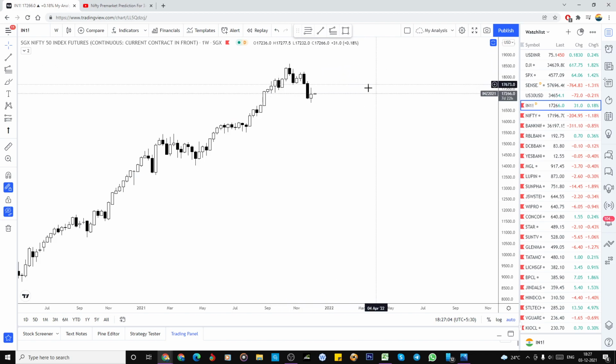And I'm looking for the triangle here. As I said in the previous, this is the third wave and this could be the fourth wave. So 1, 2, 3, and we are in the fourth wave. It could be an irregular flat or it could be a triangle, and then the breakout for the fifth wave, nearly for my target of 19,500. That is my prediction path for this SGX Nifty.